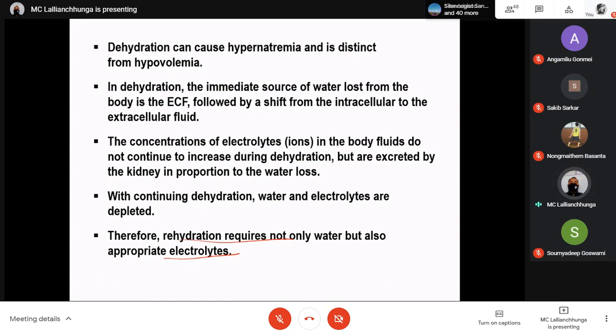So usually when there is dehydration, which is usually caused by a pathological condition, we cannot take only water. You have to be supplied with some electrolytes also, because usually it will be loss of water as well as the electrolytes.